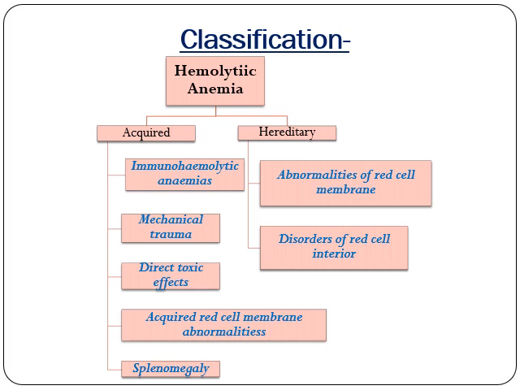In acquired, number one is immune mediated: due to an immunological reaction there is hemolysis. Whenever there is an immunological reaction, there is an antigen antibody reaction. As a result, there is destruction of RBC, and this is termed immunohemolytic anemia.